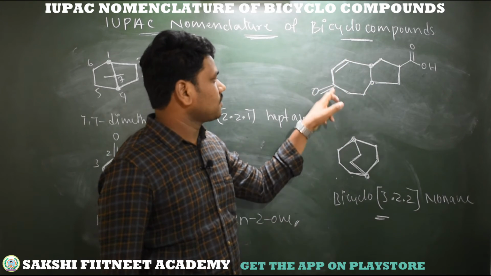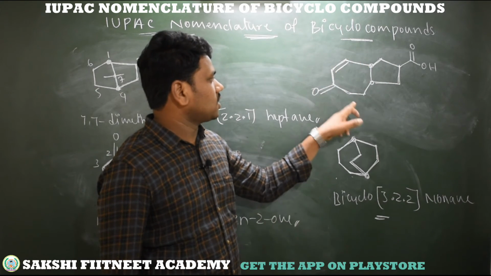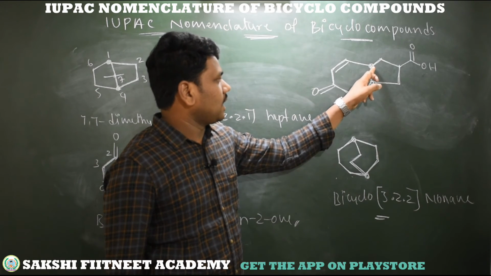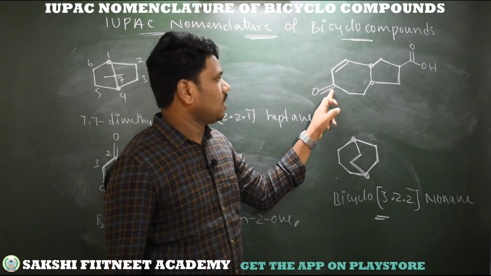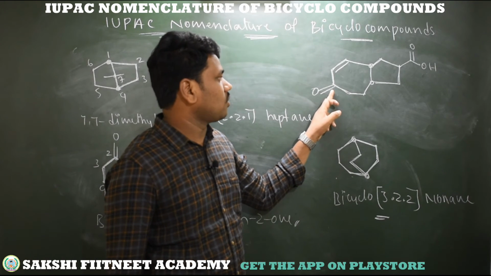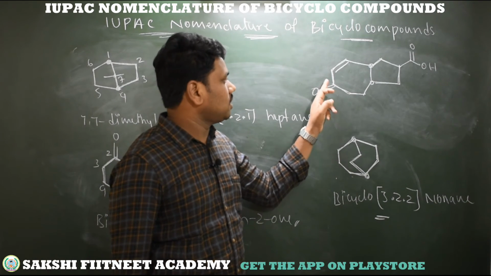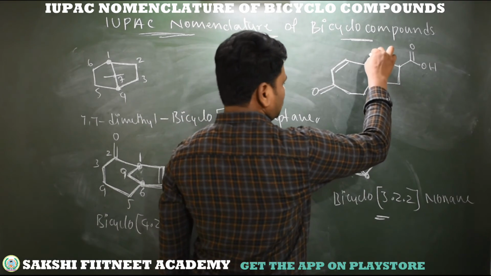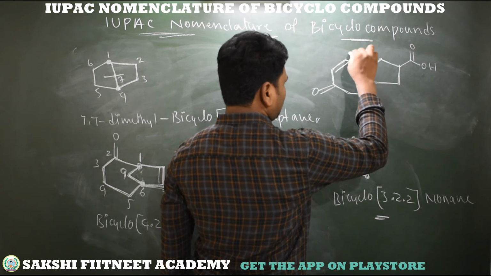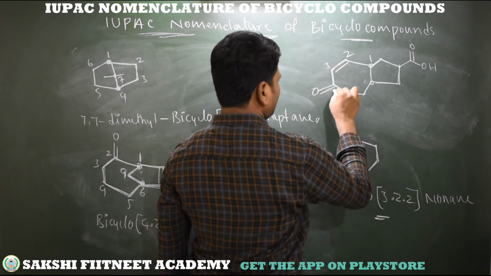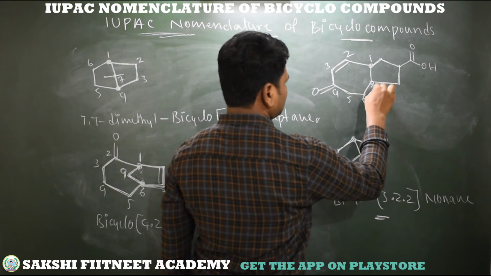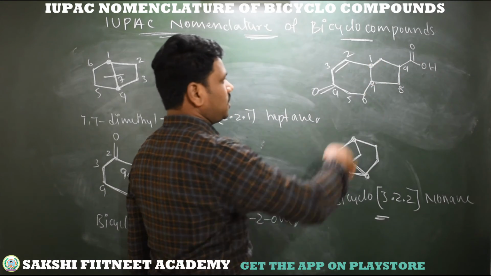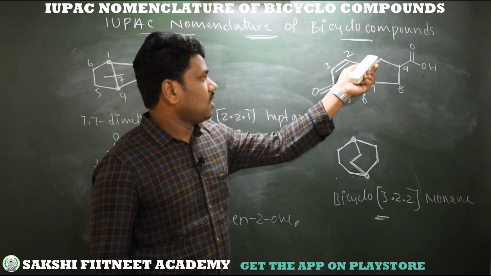So coming to numbering, obviously from bridgehead carbons, first cover the longer chain, then go to the next chain. So in this molecule, this is the longer chain. So numbering from any one of these two. If I start from here, I can cover this unsaturation as well as the ketone early. That means least locant, least number. Then I am moving towards the next bridge. So the numbering from this carbon is 1, 2, this is 3, 4, 5, 6, 7, 8, 9. There are no carbons in the last bridge.